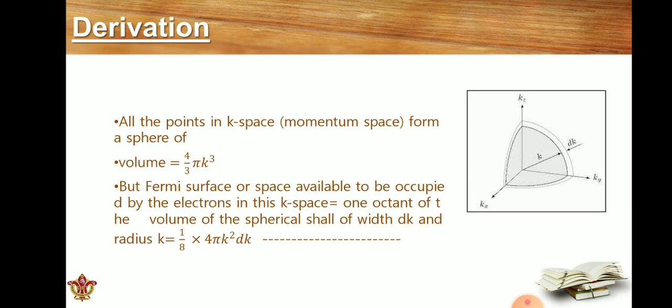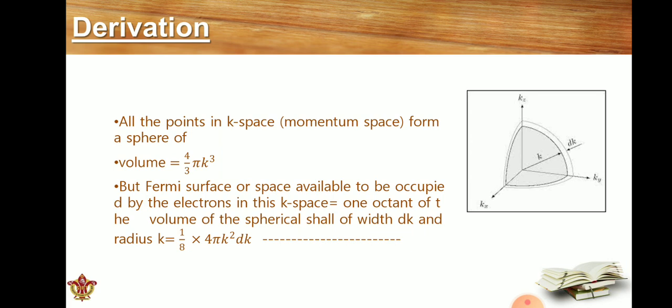Of the total spherical shell around the nucleus, only 1/8 is available for the electronic states, because we know that the electron has certain discrete energy levels. The electron's energy level values are not continuous. Therefore, of all the space available, it is not possible for the electron to be everywhere. So according to the theory, only 1/8 of this spherical shell is available for the electron.